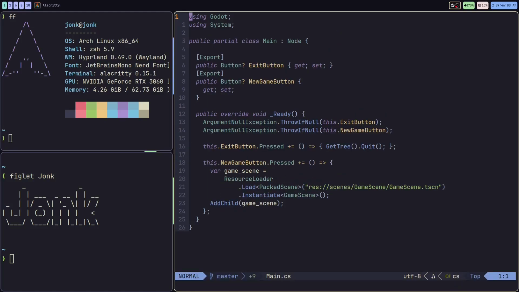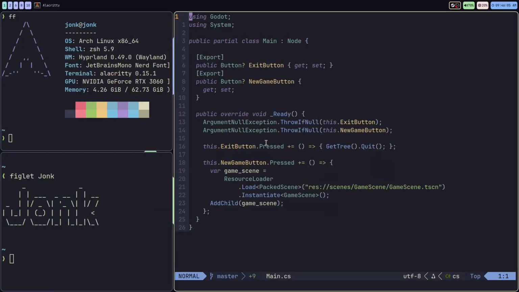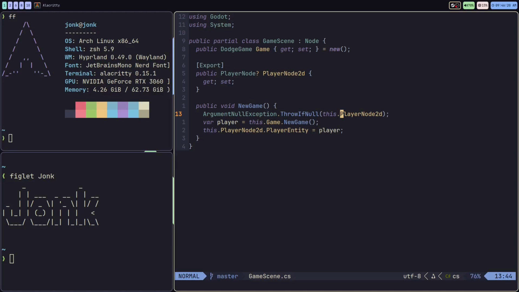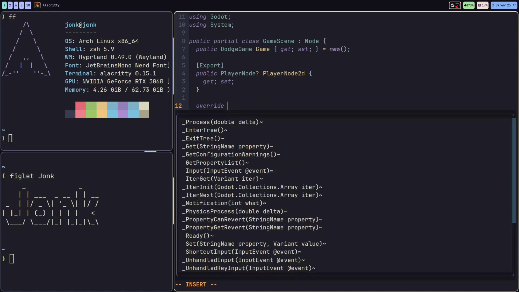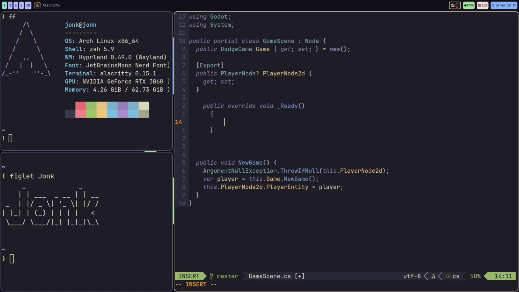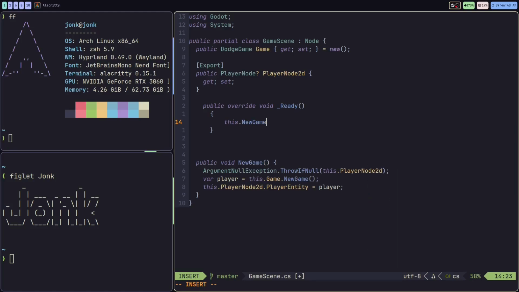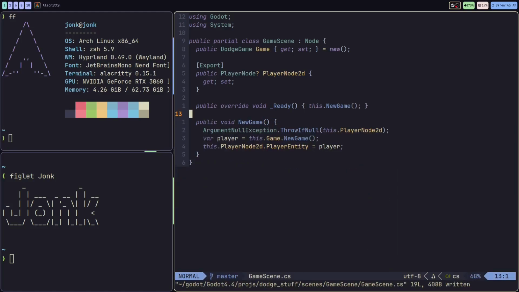Now we have to go to the main scene class where we click the new game button, and we're just going to adjust that a little bit here. There's a few ways to do this, but actually no, I'm going to go back to the game scene. We're going to override another method called ready. This method triggers when the game scene's been added to the main scene node and everything's okay and ready. Then I'm going to call this.newGame, like so. So when the game scene gets added to the game, it's just going to create the new game automatically.